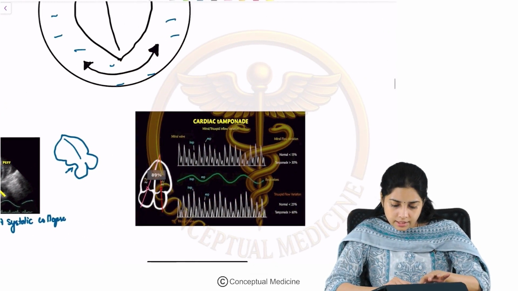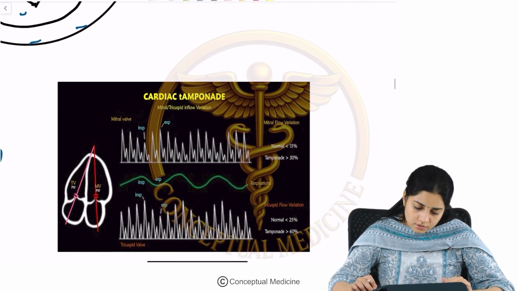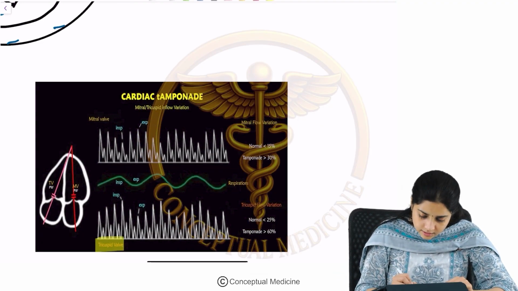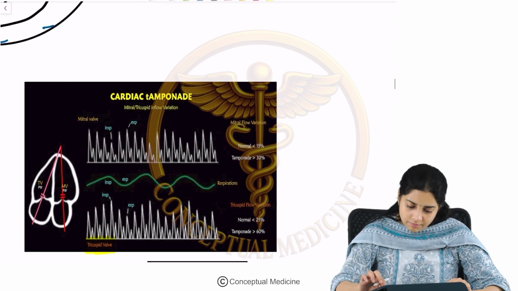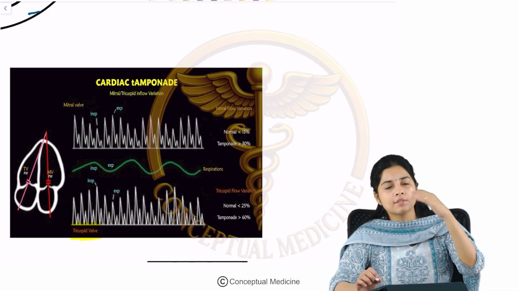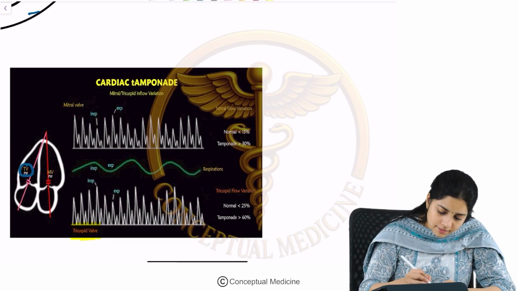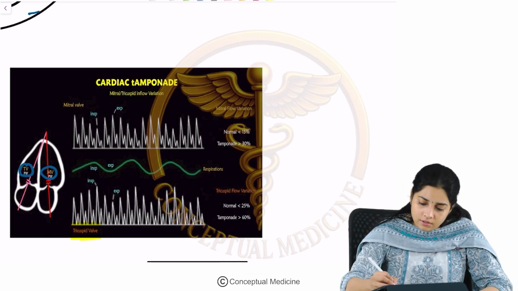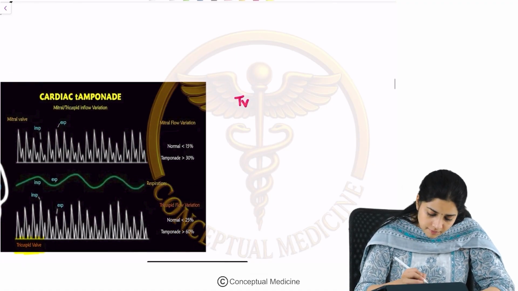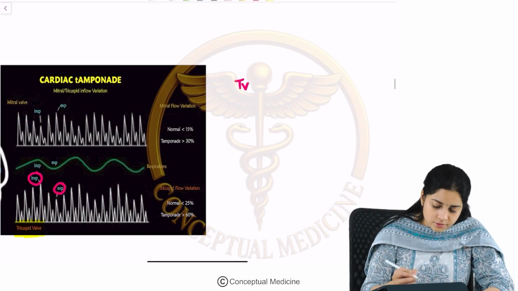Now, let us look at this other flow velocity variation, right? So, what are we seeing here? Let us see first the tricuspid valve. Now, what happens in the right side of the heart? In the echo, you use a Doppler to see the flow velocity across the valve. So, you see the flow velocity across the tricuspid valve as well as the mitral valve. Across the tricuspid valve, you can see that the flow velocity is higher during inspiration and lower during expiration.